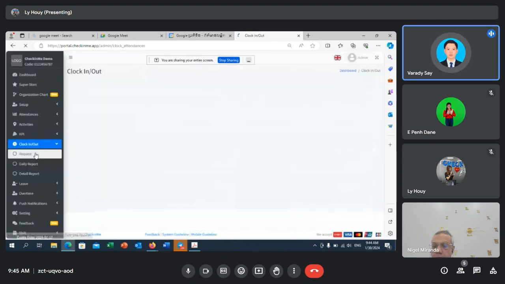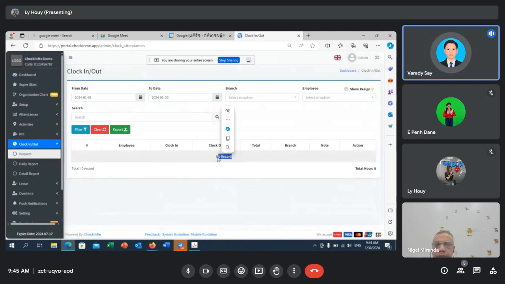So for clock in and clock out, we call it that because we don't record whether the employee is late or early, but we only record how many hours they have worked. We basically focus on the amount of time they have worked, from the clock in until they clock out, how many hours they work for you.